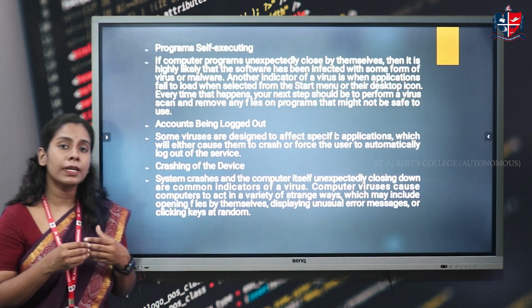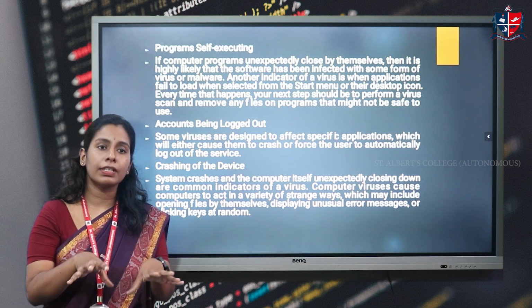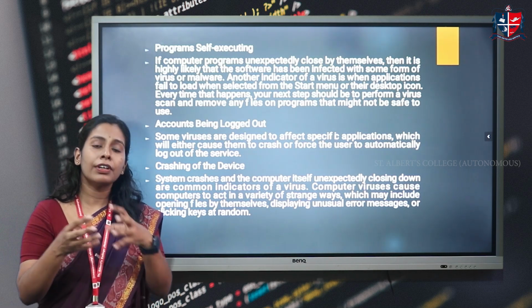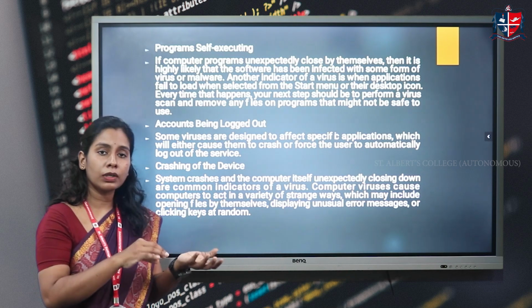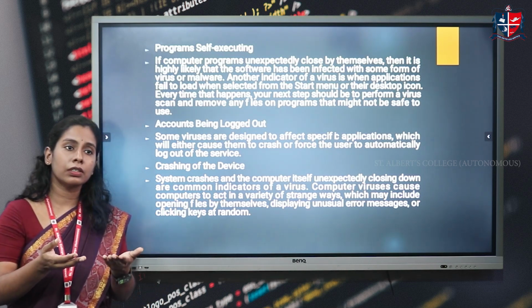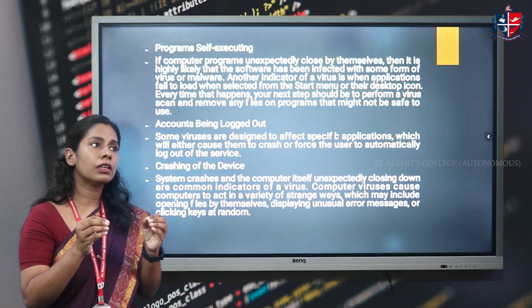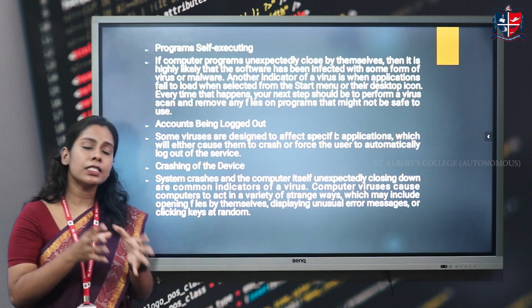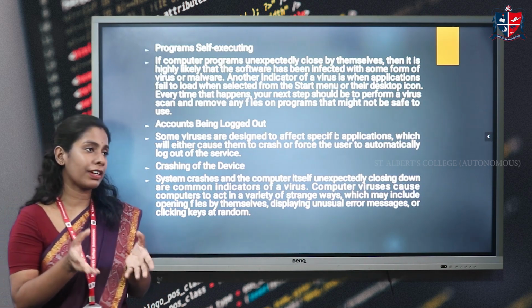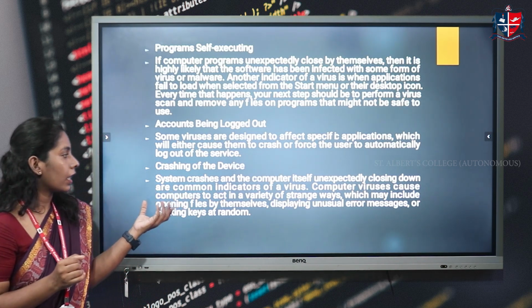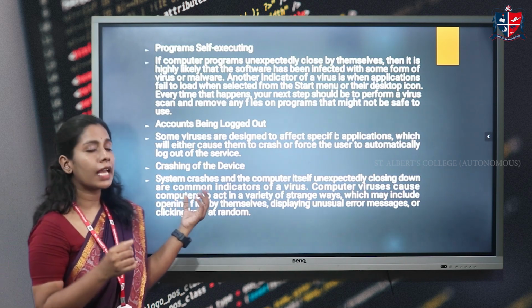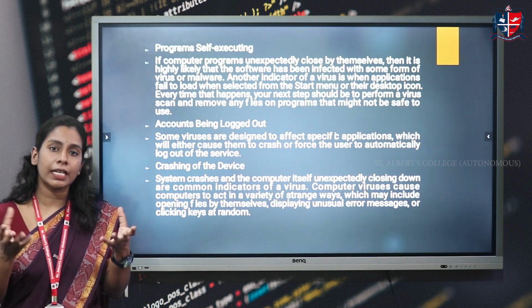Then accounts being logged out. When a user is actively using a particular website, if he or she is logged out immediately or cannot use that service unexpectedly, that is also an indicator that the computer system is infected with a virus. Crashing of the device means the computer system closing by itself.